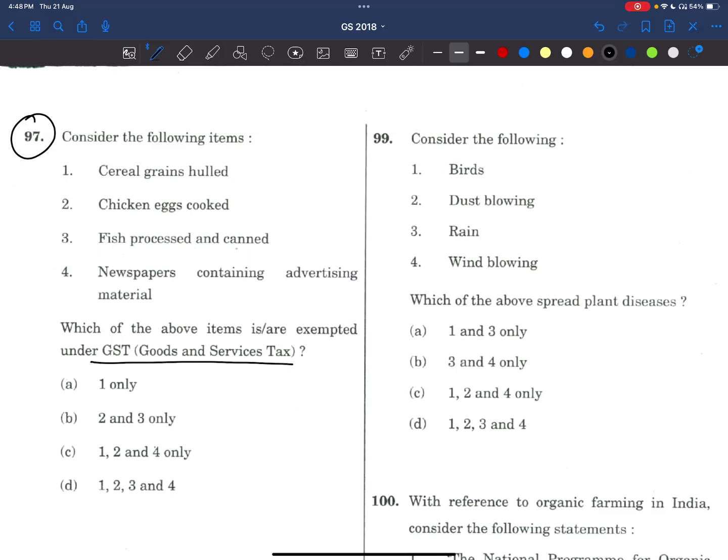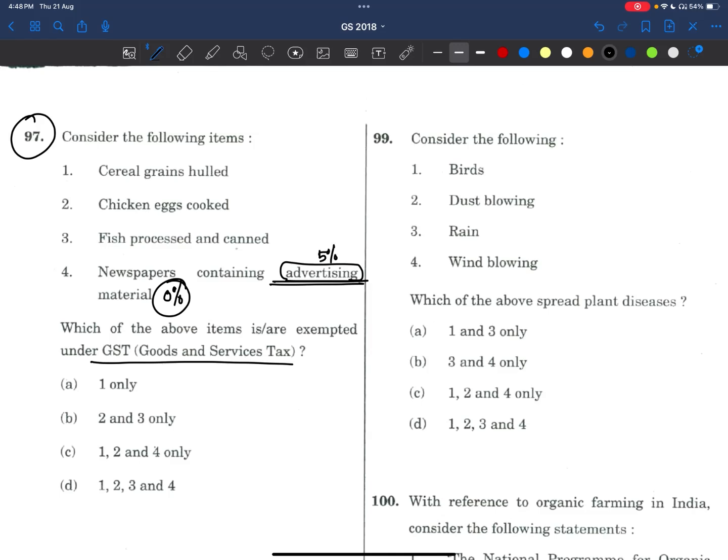Okay, see here, he's talking about advertising material. But newspapers with or without advertisements are under the 0% slab. Then what is the need of mentioning advertising? They could have just kept newspapers, right? Maybe. I don't know, but newspapers without advertisements are at a 0% rate only. But you know what? These advertisements were charged 5% GST at that time.